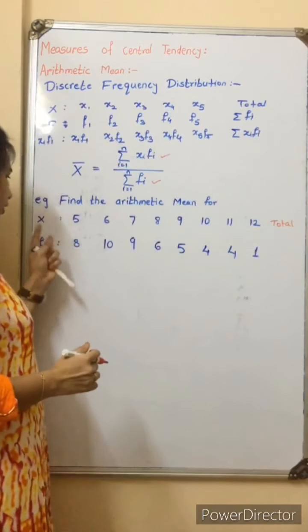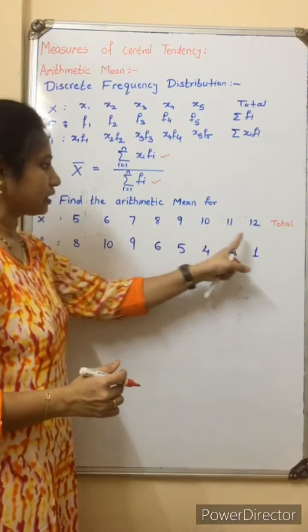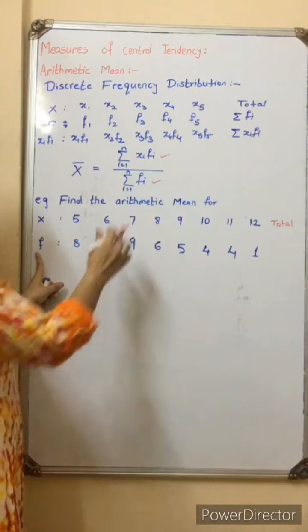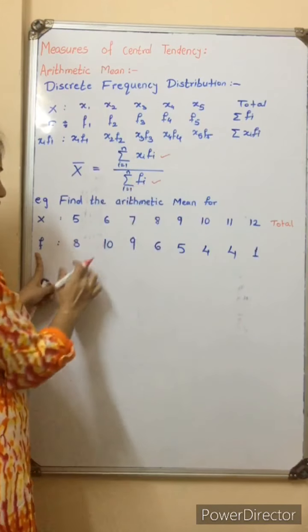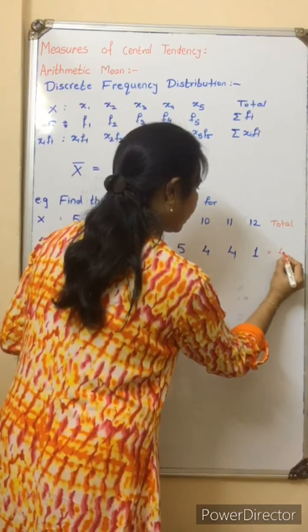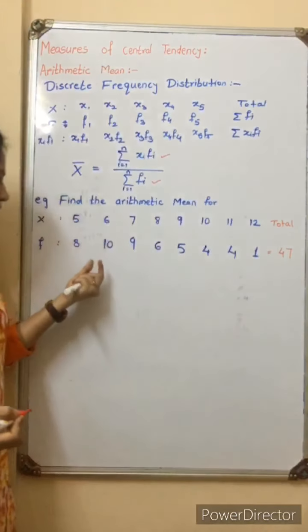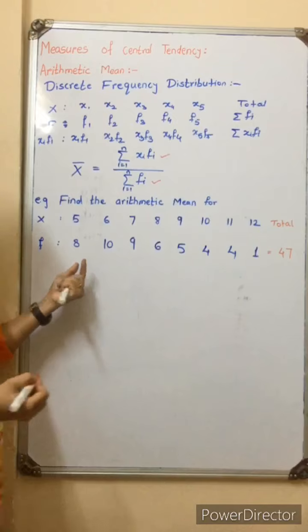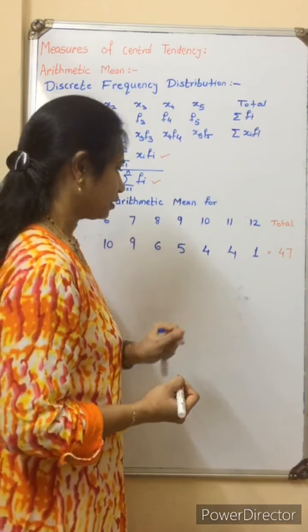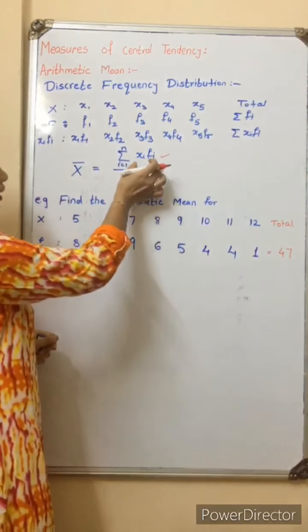In total we don't want summation of xi, so I write total there. Now I need the summation of frequency in the denominator. Therefore we add all these values and we get the sum as 47.